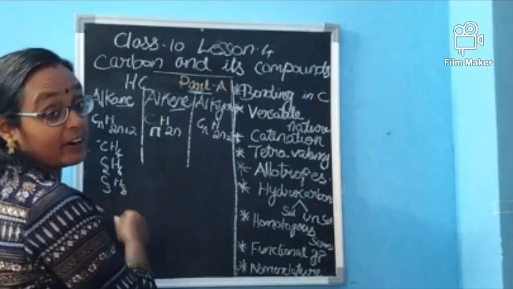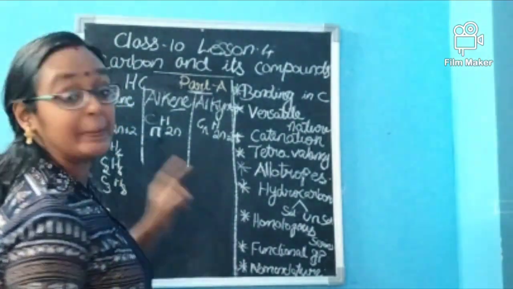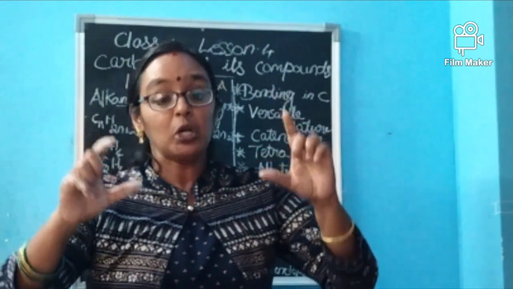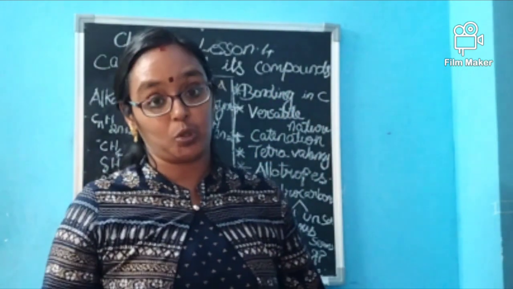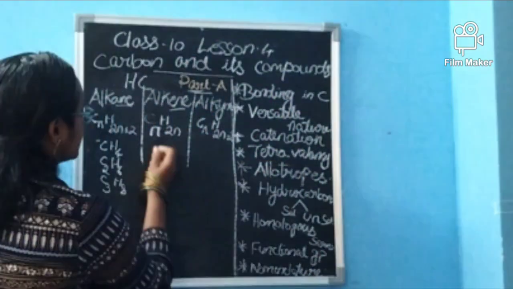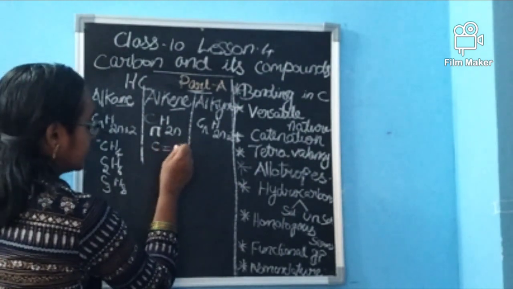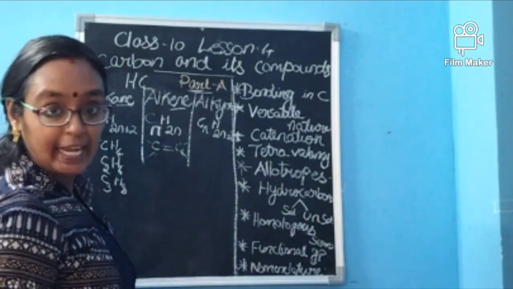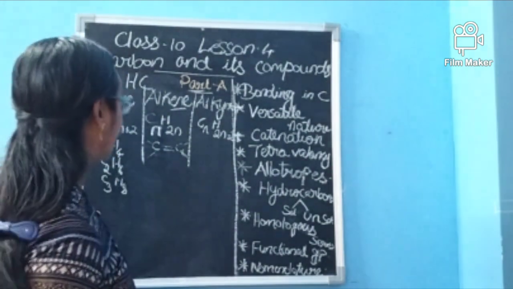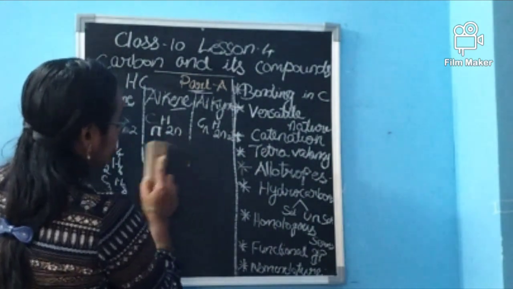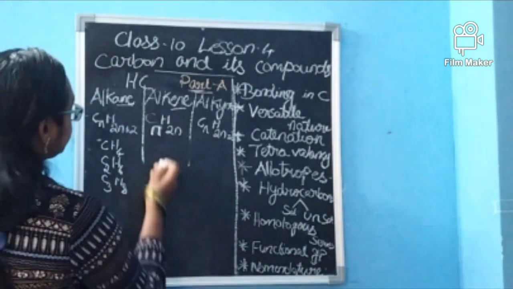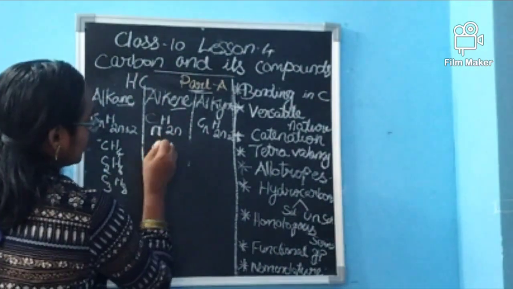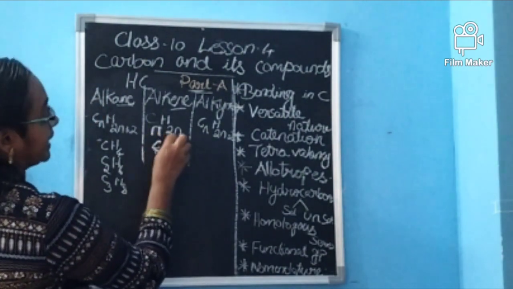So the first one will not be methane. Will methane be formed? No, because carbon has to be bonded with another carbon. So a methane-like structure is not there at all. It starts with C double bond C, with four hydrogens. It is called ethene, E-T-H-E-N-E. Ethene is C2H4, and CnH2n is the formula.